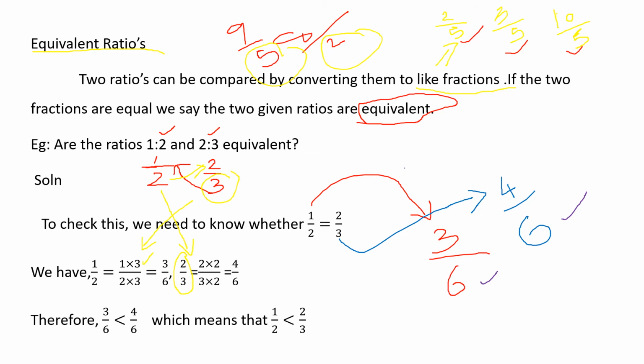Now, is 3 by 6 greater or is 4 by 6 greater? We are comparing. We want to compare it, right? So here, therefore, 4 by 6 is greater, right? Which means 2 by 3 is greater. 4 by 6 is the answer of 2 by 3, right? So 2 by 3 is greater. So now you understood how we are comparing the ratios. This is how we are using the cross multiplication. Cross multiplication method you have already learned.